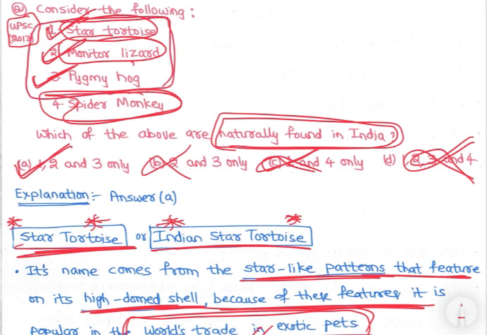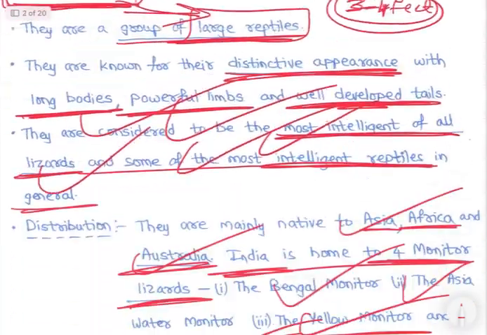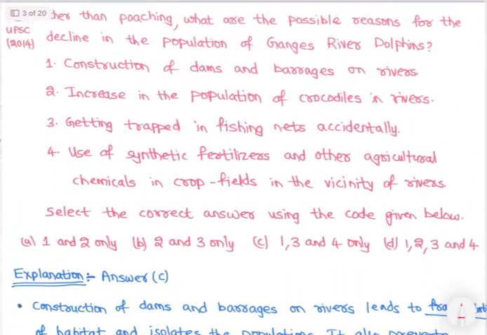So we have studied this. The pygmy hog we have already discussed: the smallest wild pig, naturally found in India, critically endangered. So again, these three are important species, and we have studied about them. Then next, let's discuss